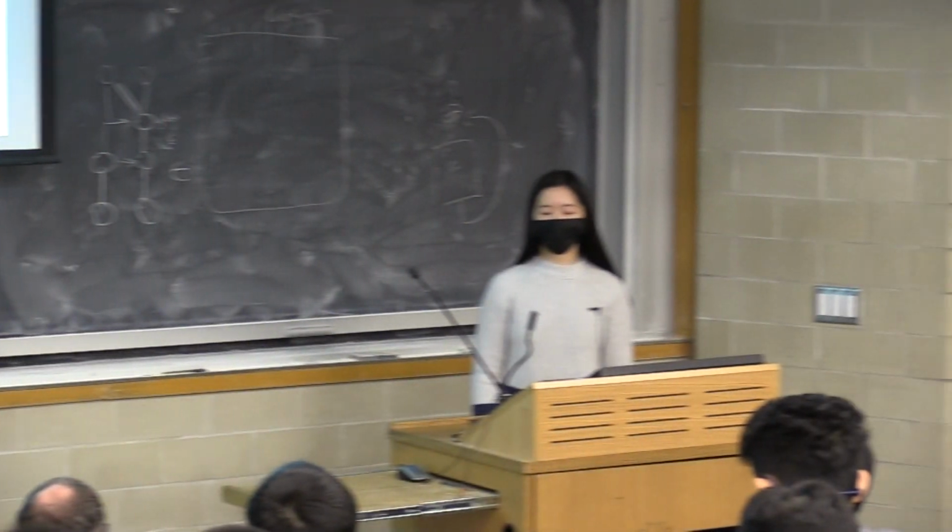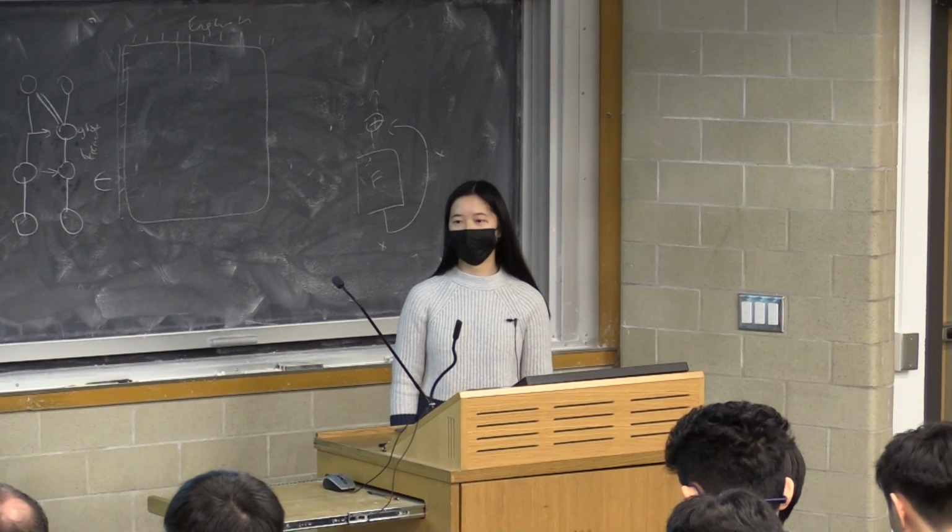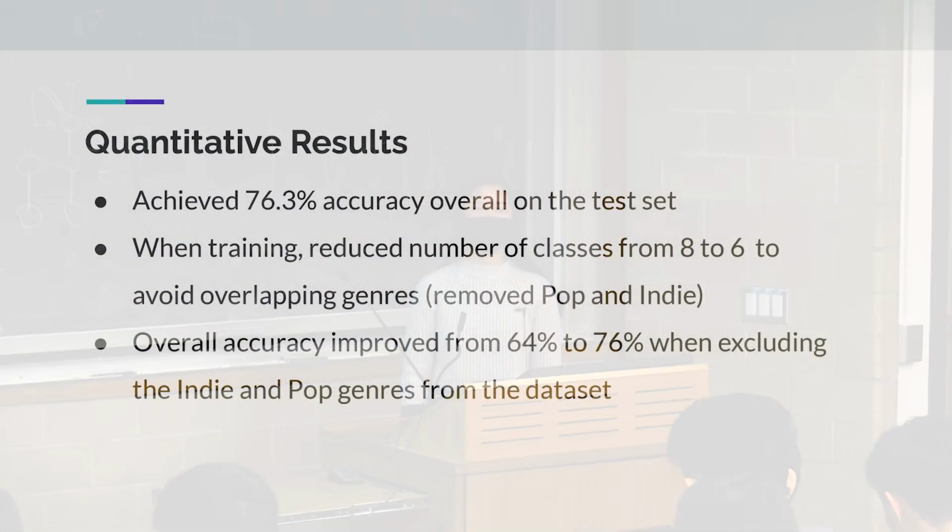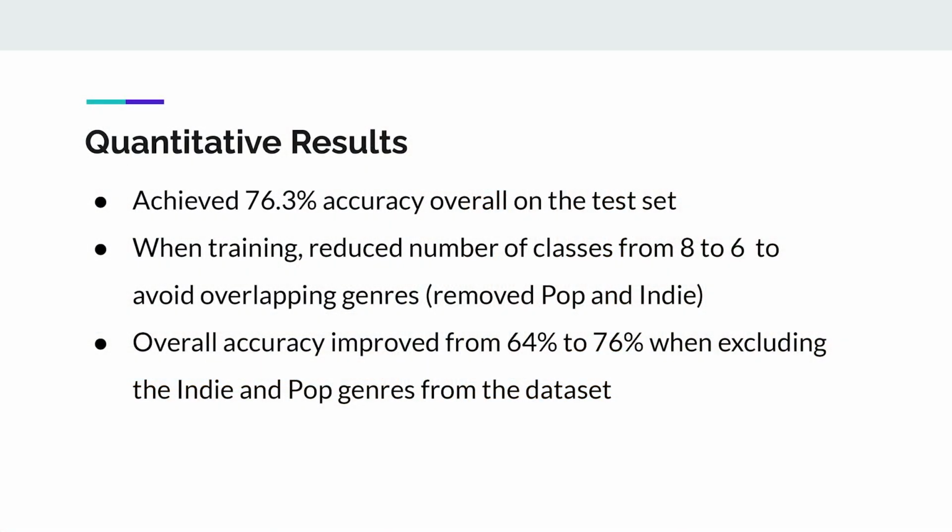So in terms of performance metric, we used accuracy across all the genres, and we were able to achieve 76% accuracy across all the genres. One thing to note is that during model training, we did a few things differently. First was accepting multiple genres as the correct output, as Pankaj mentioned, and then we also reduced the number of classes from 8 to 6. So we actually excluded the pop and indie genres from our training data set. I'll get into this a bit later, but it helped with the class overlap problem.